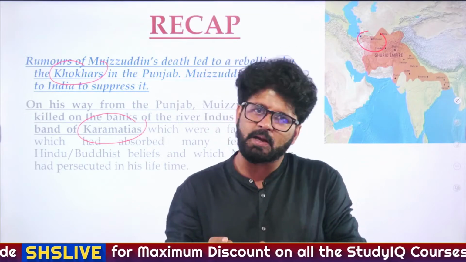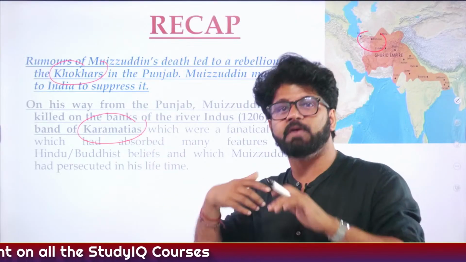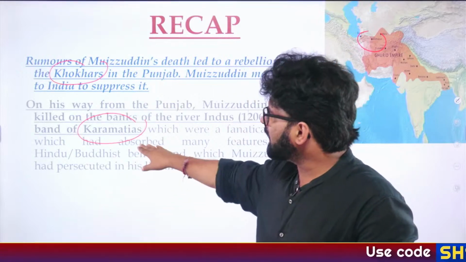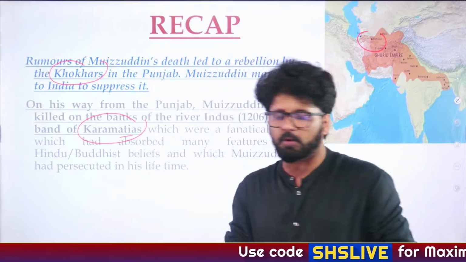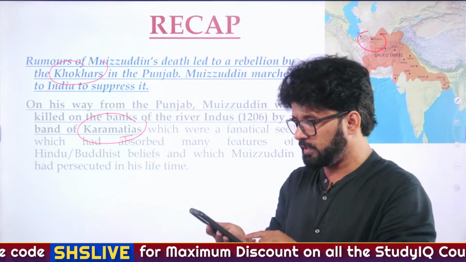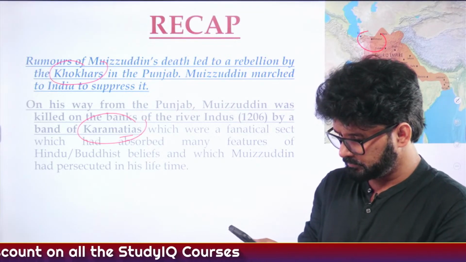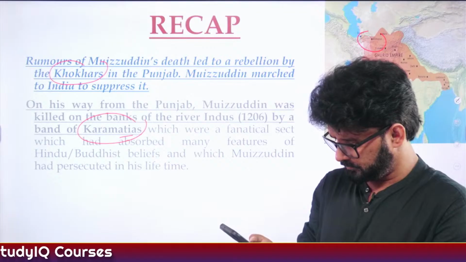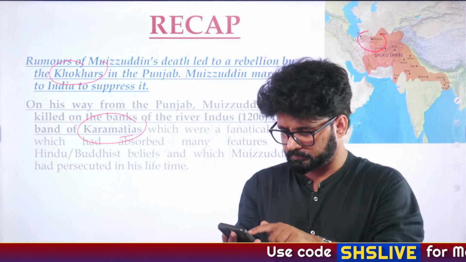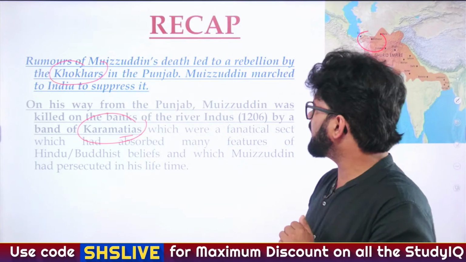Khokhars, Punjabi people, Hindus converted to Muslims by Baba Farid, who is very popular in Punjab, whose teachings are there in Guru Granth Sahib also. Fine. Karamatiyas. Anybody remembers why we have talked about Karamatiyas? Who were Karamatiyas? Qutubuddin Bakhtiar Kaki is a Sufi saint. Why have we talked about Karamatiyas? Who were Karamatiyas?